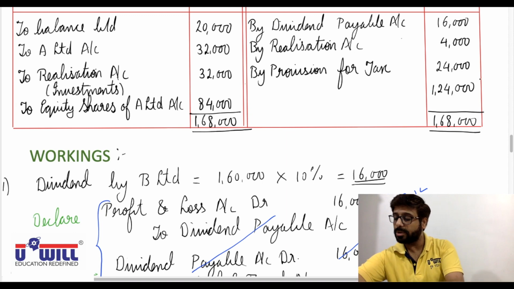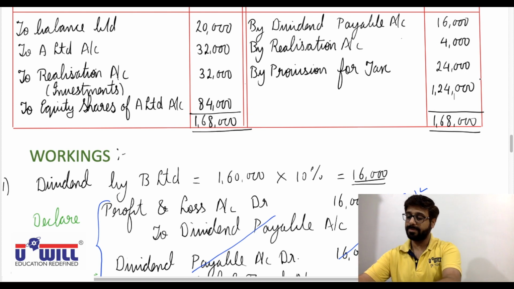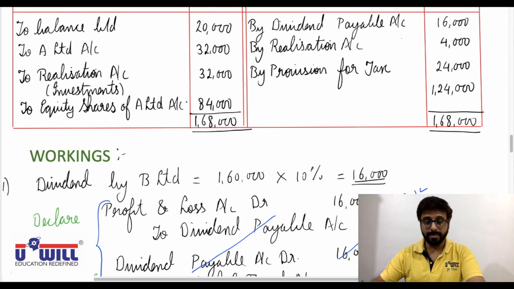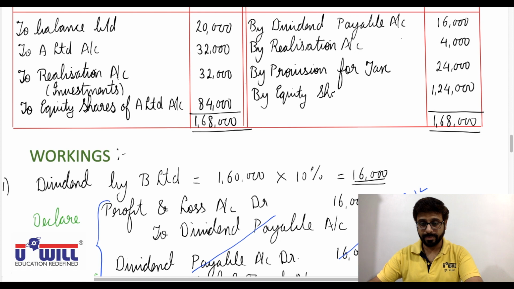Okay, 1,24,000 of cash and bank balance will also be transferred to equity shareholders account. By equity shareholders account, in bracket balancing figure.